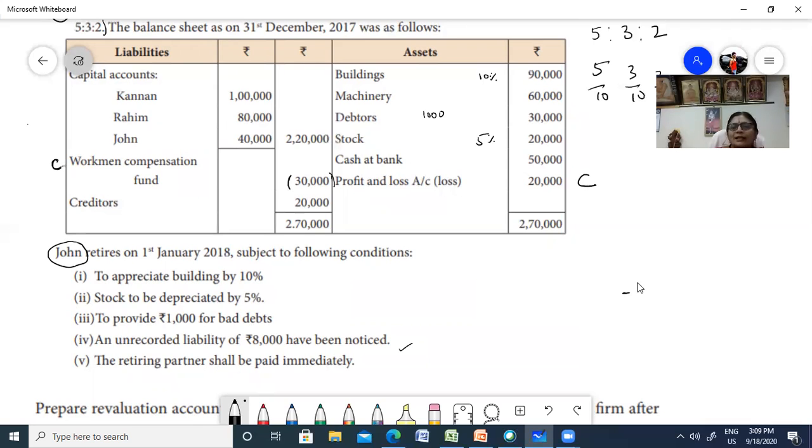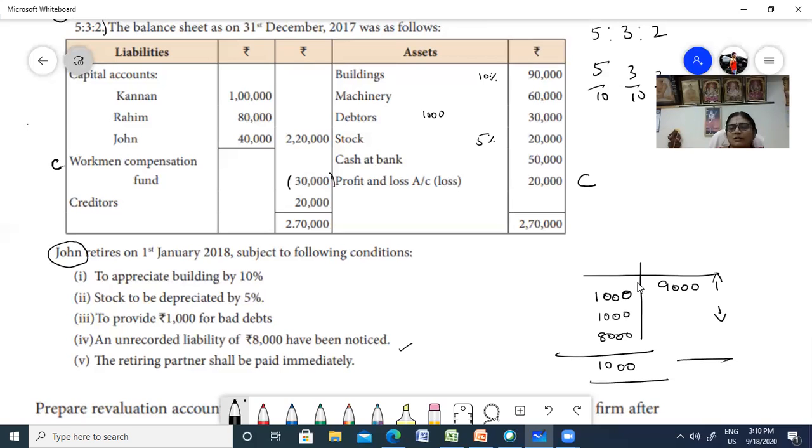When you calculate 10% of the building, it is 9,000. They have not said anything about the machinery. The stock is depreciated, so this is an increase and this is a decrease. You can do it roughly here. 9,000 is the increase. The decrease is that stock is depreciated by 1,000. Next you provide bad debts, an increase in liability, then the unrecorded liability of 8,000. So 10,000 on this side, and the difference is 1,000.